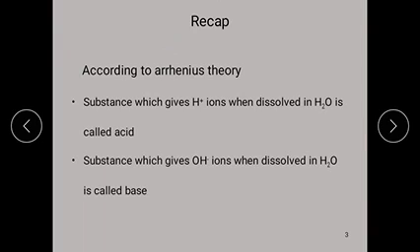According to the Arrhenius theory, some substances that act as acids are not acids. Let us see one example: carbon dioxide.